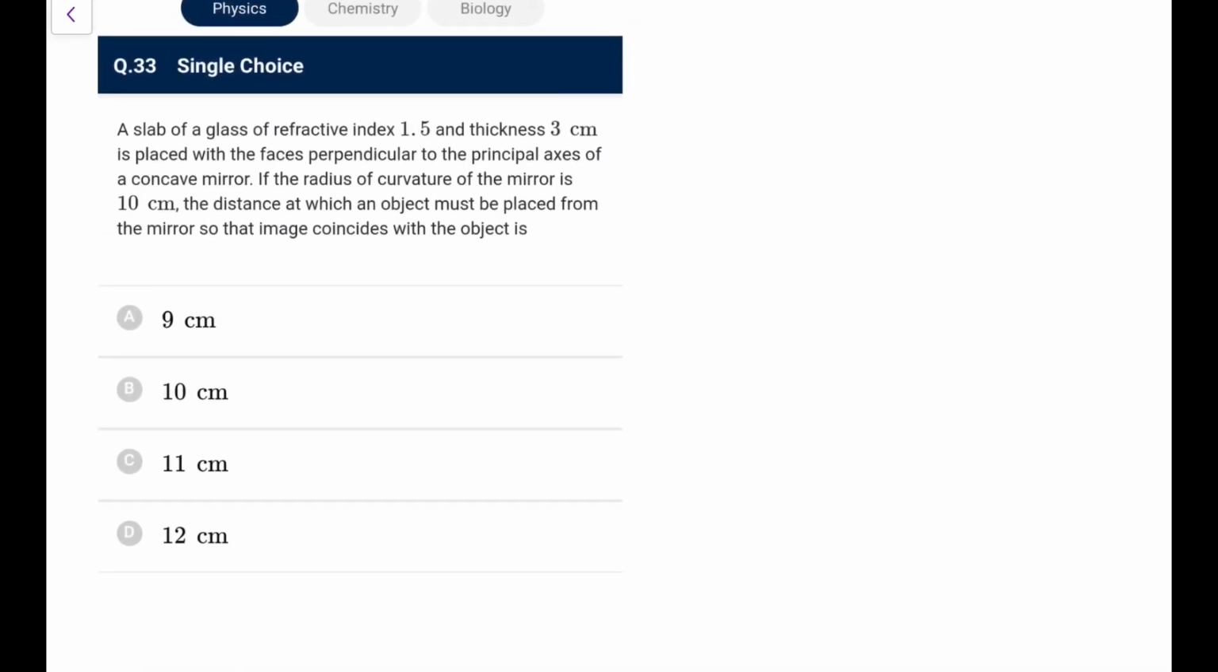Now, a slab of refractive index 1.5, thickness 3 cm is placed with its faces normal to the principal axis. If the radius of curvature is 10, find the distance at which an object must be placed so that the image coincides with the object. For the image to coincide with the object, whenever you place this slab, the object will, because of refraction, shift towards the mirror. So I need this point to be C. Let's say this total distance is x.